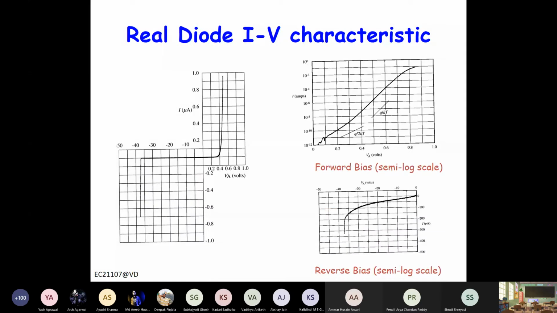So this is a typical IV characteristic of real diode. This is taken from your textbook. Do you notice any differences with the ideal diode? One difference is very obvious here. When you go to reverse bias, at a certain voltage you see a sudden increase in current.